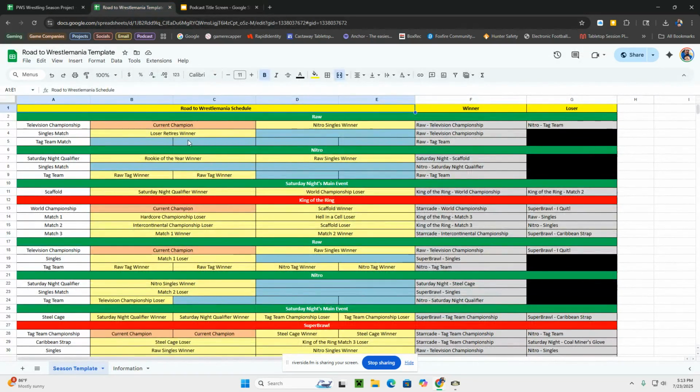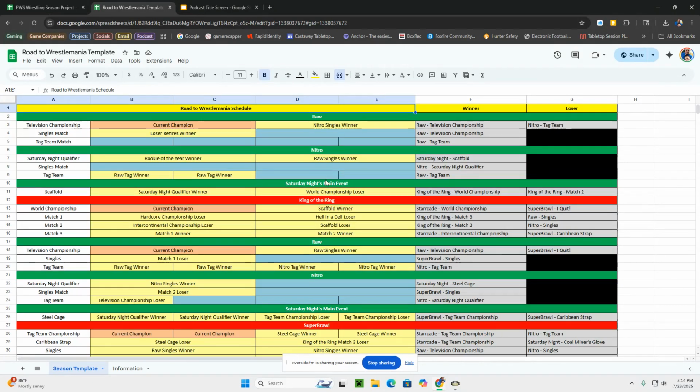What I did is about 10 years ago, I created this template. As I sat down and started playing PWS, I was trying to think of some ways to make managing a season schedule a little bit easier to do. So I came up with this template that includes some weekly shows, and you can see that each month I've got 3 weekly shows: the Raw, Nitro, and then Saturday night's main event. And those help set up like that month's pay-per-view. In this case, for January, that's going to be my King of the Ring tournament.